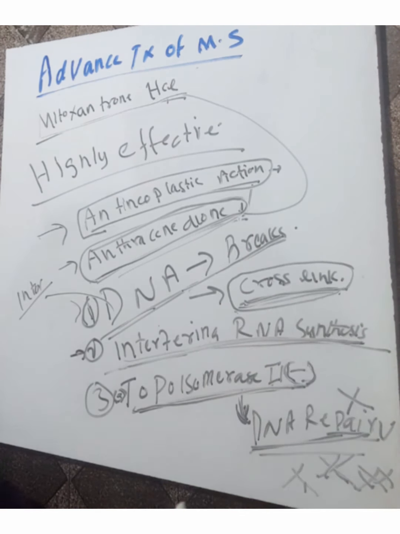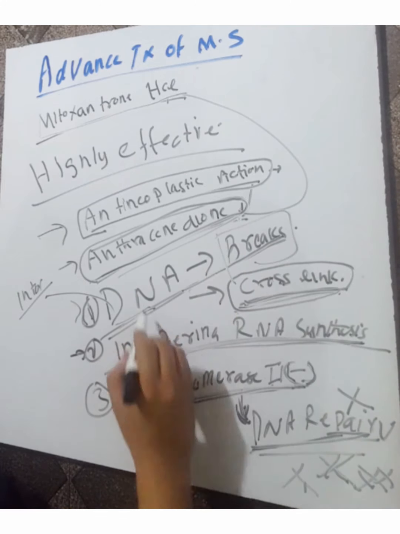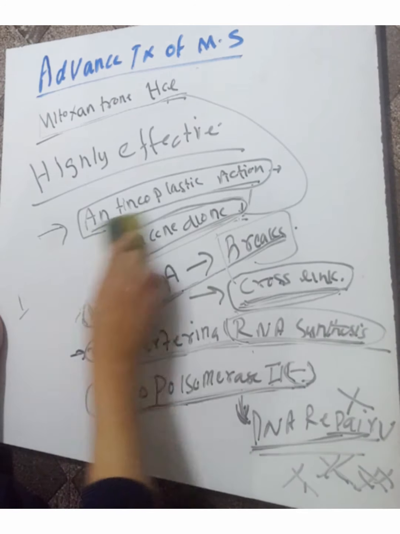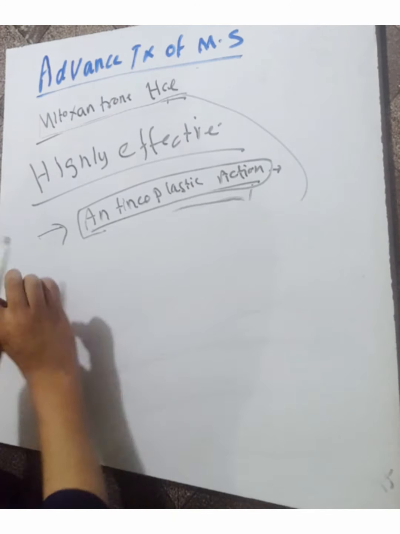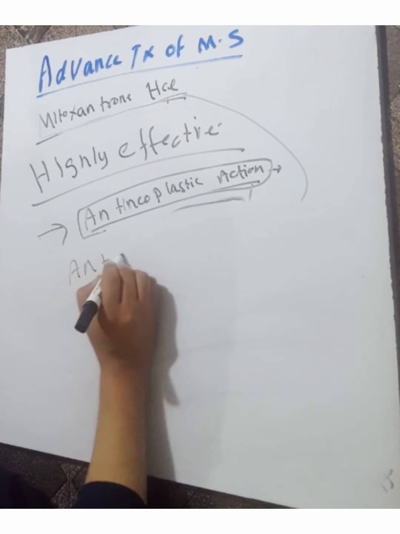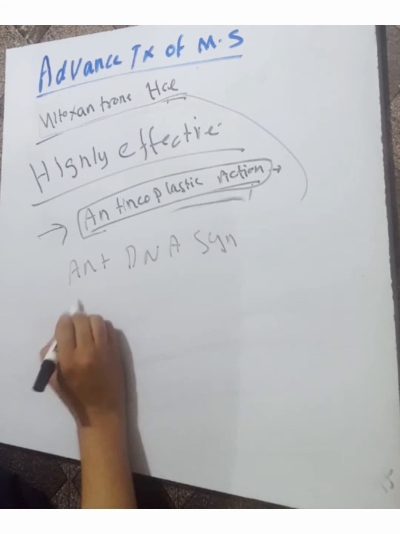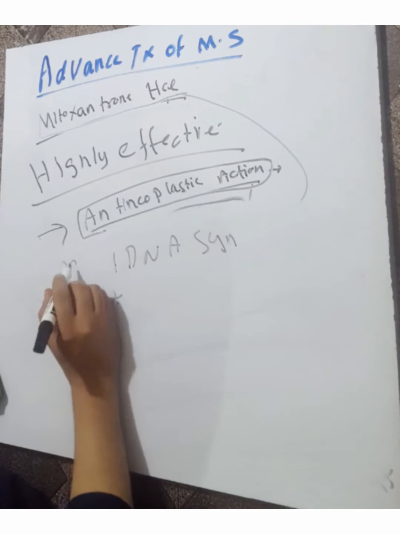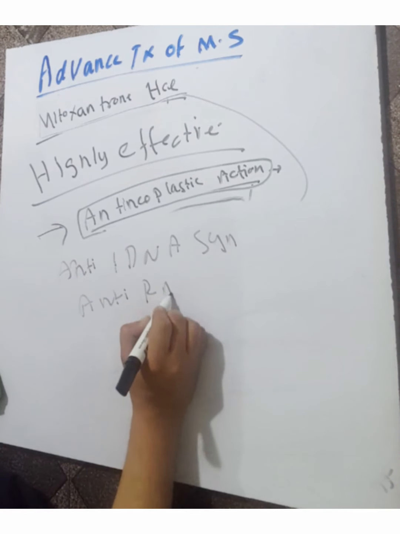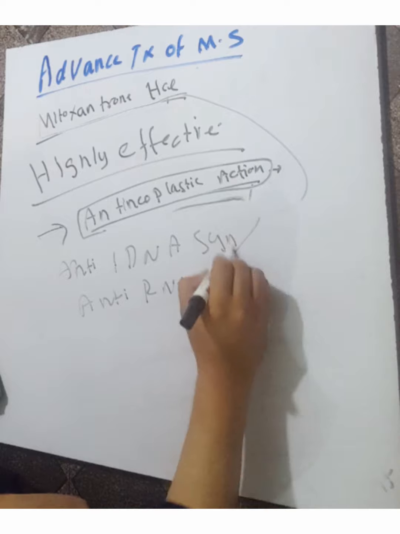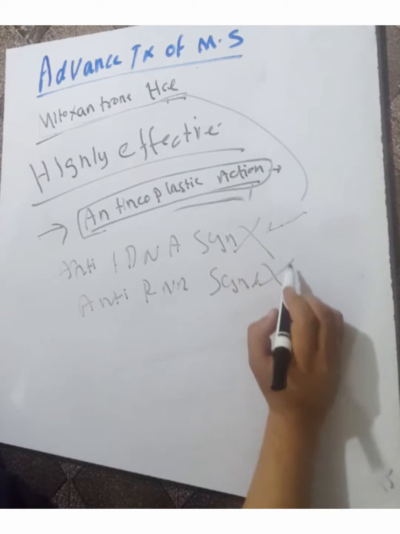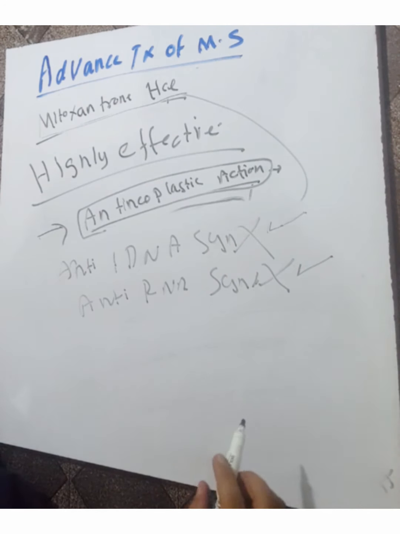They are involved in the cross breaking and cross linking of the DNA, and they interfere with RNA synthesis. So they are anti-DNA and anti-RNA drugs. Actually, they are antineoplastic drugs. So there is no DNA synthesis and no RNA synthesis. They also inhibit topoisomerase 2, which is involved in DNA repair.